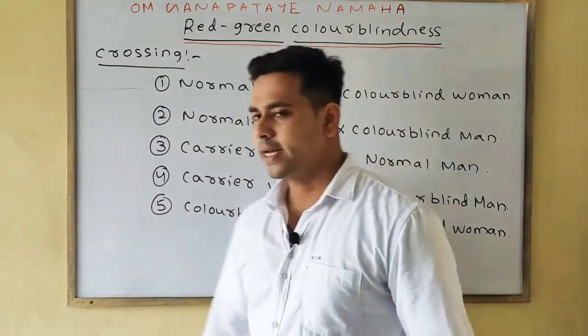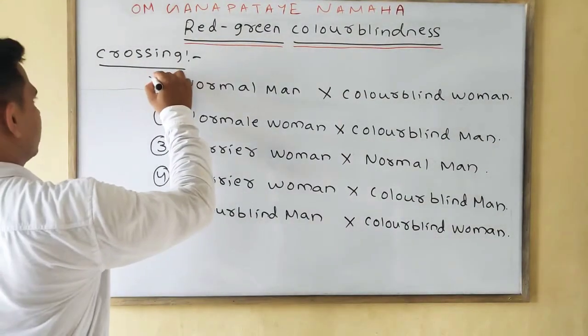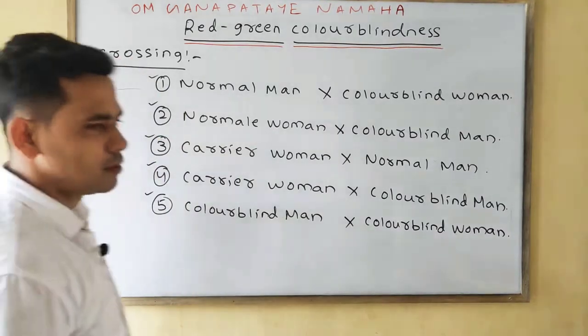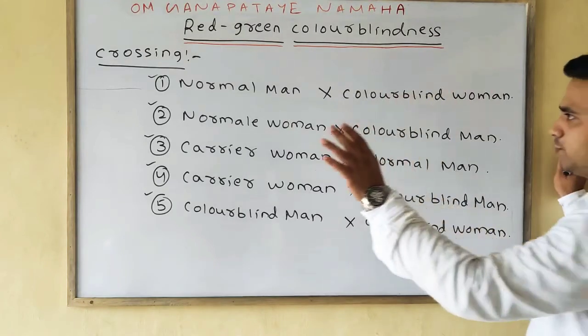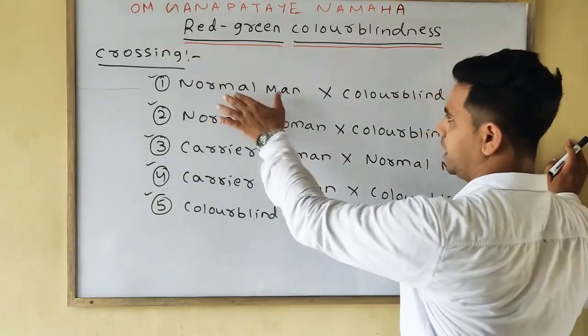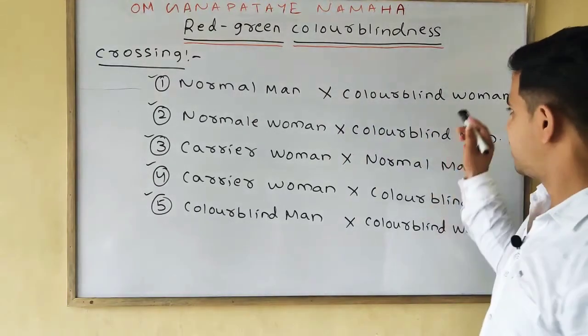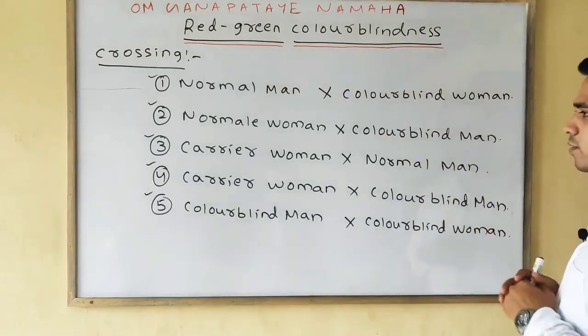Now under the red green color blindness, we will discuss 5 cases. Crossing means, if first we will discuss, if a normal man marries a colorblind woman, then what will happen, or what results will be found.